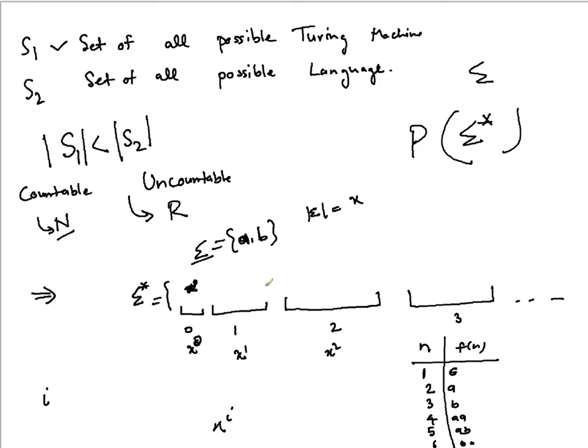And therefore, based on this mapping you can now say that certainly there is a one-to-one correspondence between natural numbers and sigma star, and therefore sigma star is countable.